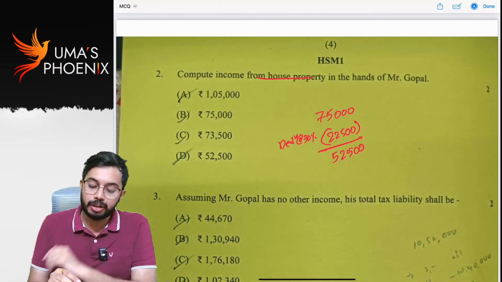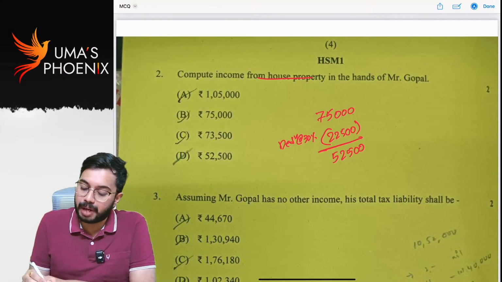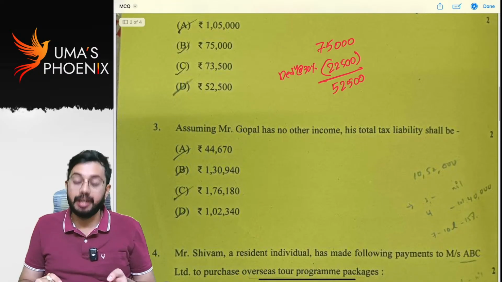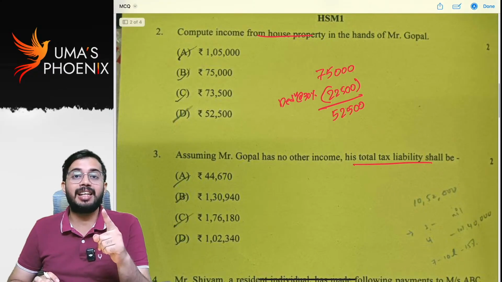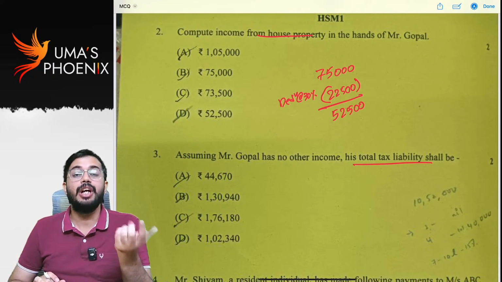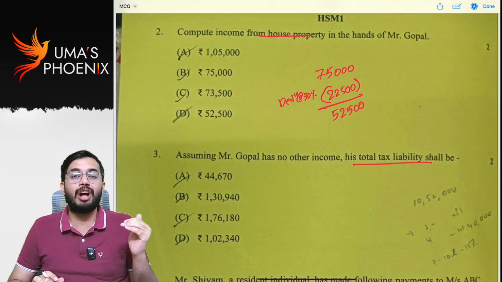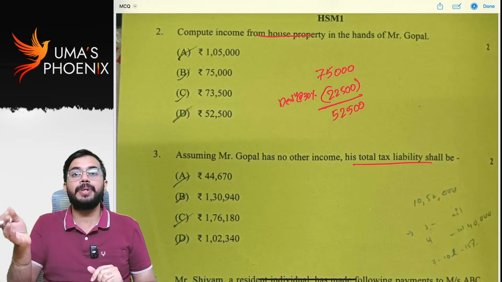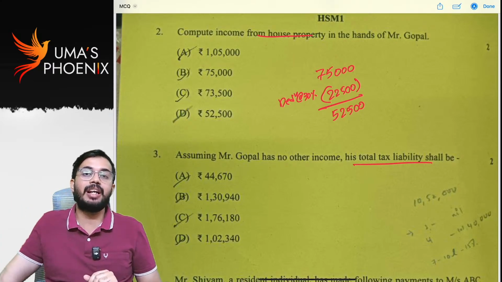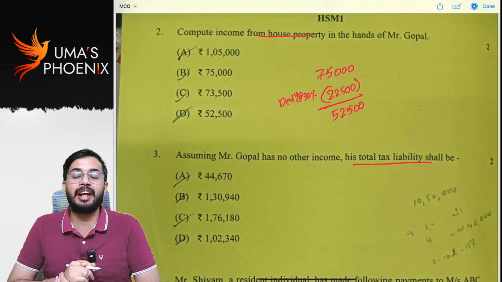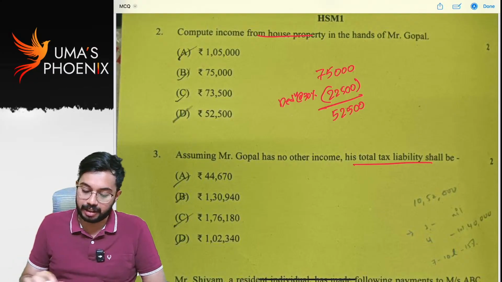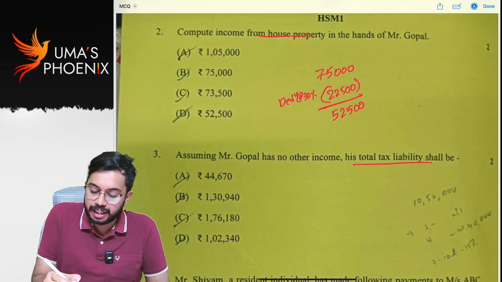Next, assuming Mr. Gopal has no other income, compute his tax liability. See, at the time of calculating tax liability, you have two options. You can claim indexation benefit and calculate the tax liability at the rate of 20%. Second option, you do not claim indexation benefit and you calculate tax liability at the rate of 12.5%. First, without indexation, let us do.